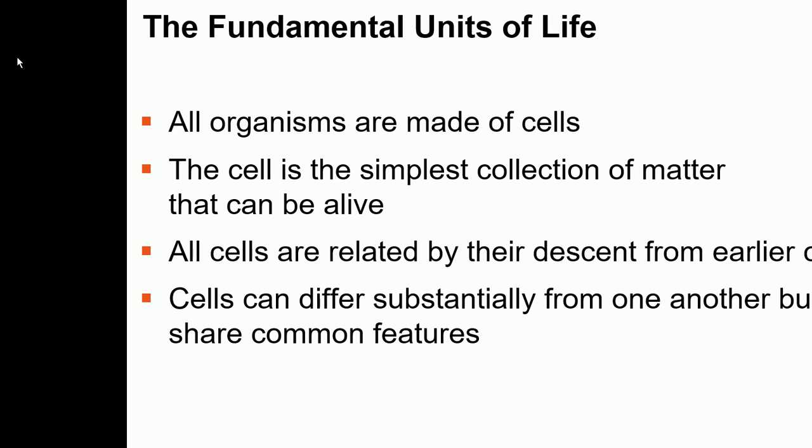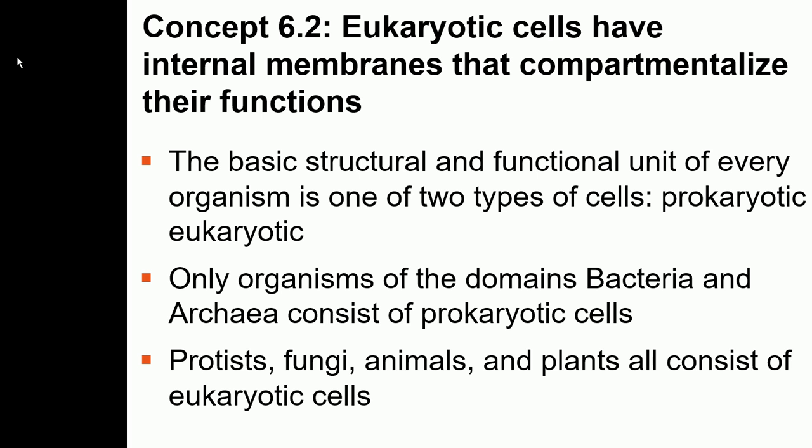As you already know, the cell is the basic unit of life, and all organisms are made of cells, and cells come from pre-existing cells. We have basically two kinds of cells, prokaryotic cells and eukaryotic cells. I think we have discussed in the first chapter what prokaryotic cells and eukaryotic cells are.